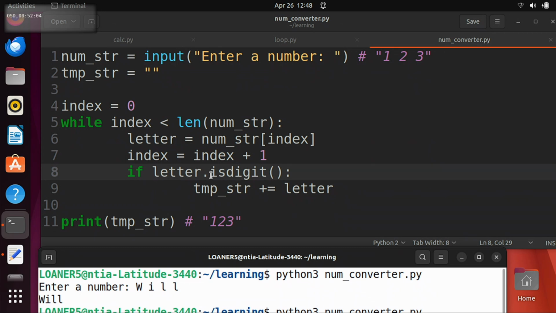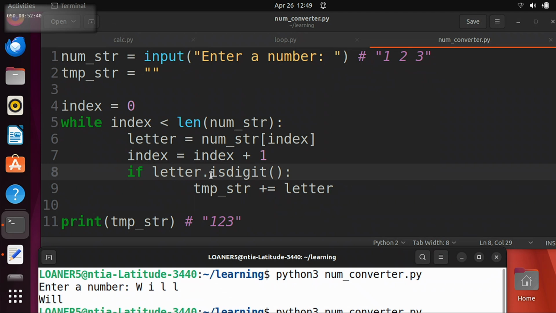When you see this, if we ever get enough time to go in depth into Python, we'll teach you the exact differences as to why you would write it this way versus this way. But what you should think right now is that something dot something means that second thing of the first thing. It has to do with how you organize the code. This isDigit thing operates on strings, so when they wrote Python, they bundled this function in with strings. So for now, just think this is a weird way to write this. We're asking the question, is letter a digit?